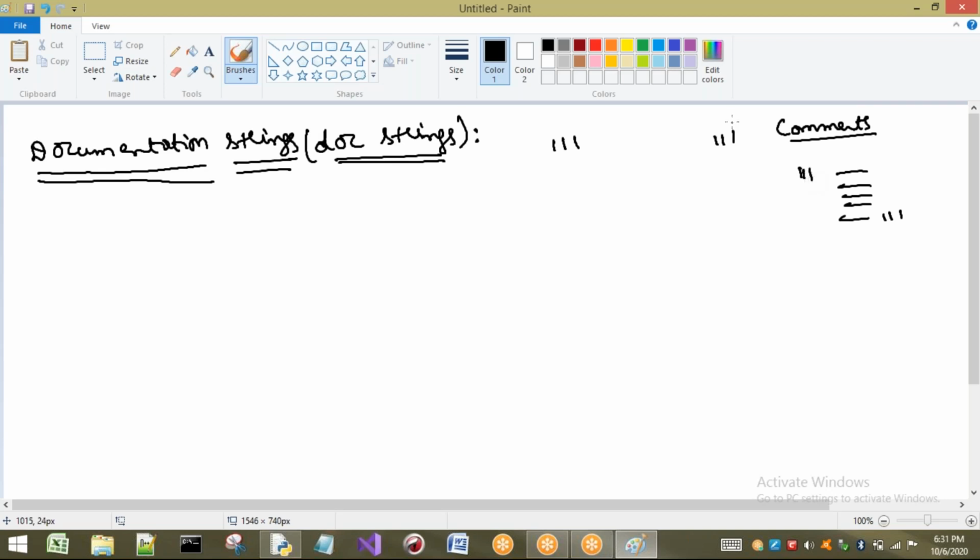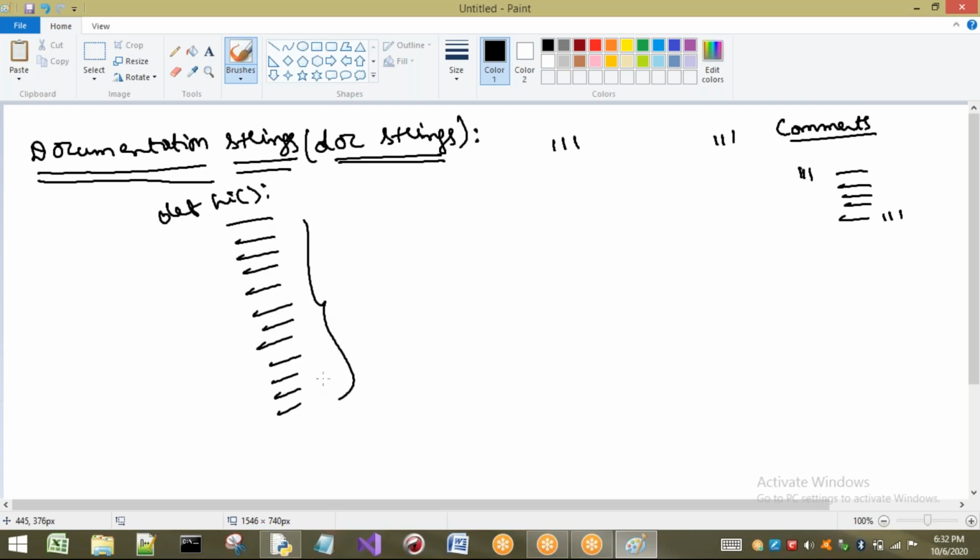Now generally, what is meant by doc string? The name says documentation string. What is meant by documentation? For example, you have written a function, define hi, and there are multiple statements in this program. I am new to this project. I don't know what these particular steps mean, or what they are for.